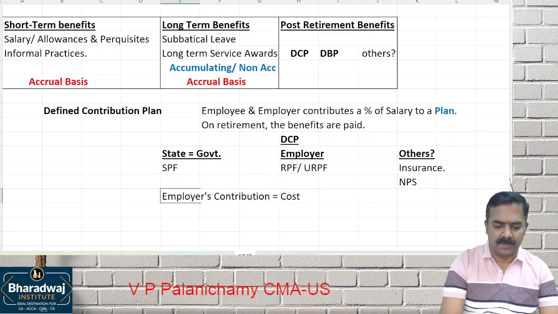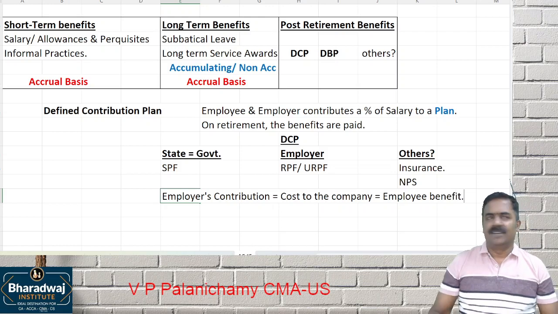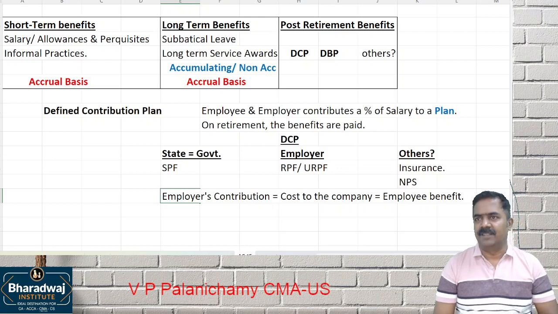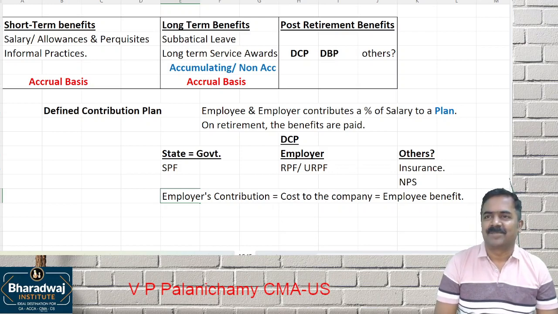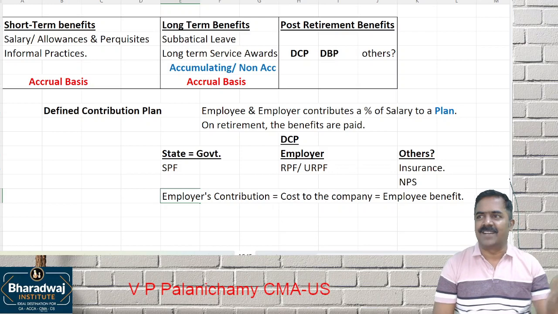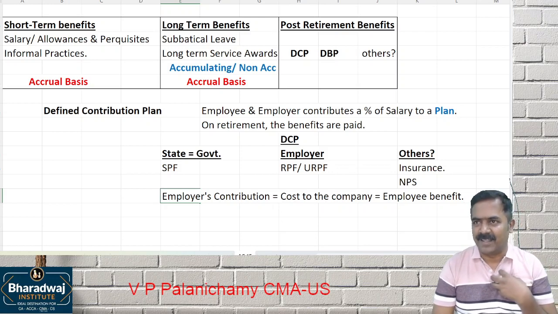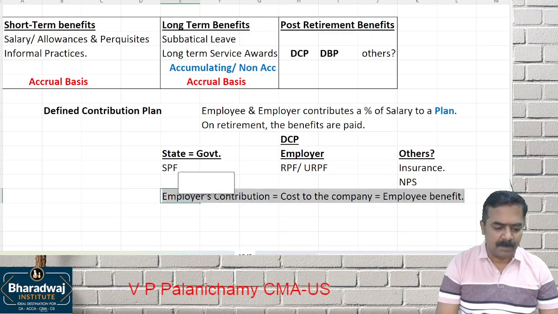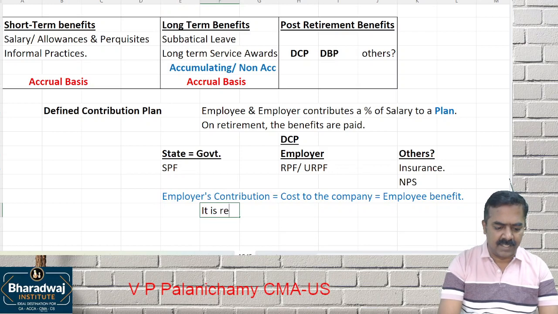Employer's contribution is the cost to the company. That is the employee benefit. Clear? Whatever employer contributes becomes what? Expense for the company. What about employee's contribution? That is his contribution. From the salary, it is deducted and paid. That is not my cost. What is my cost? Whatever I pay from my pocket. So whatever is the employer contribution is called which one? Cost to the company. It is recognized on accrual basis.